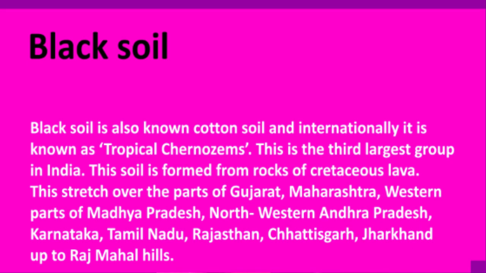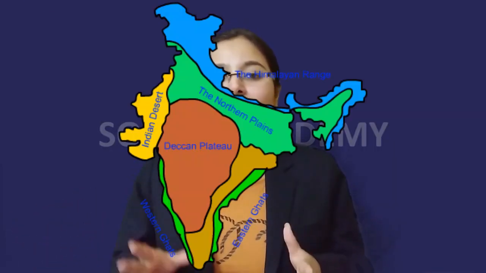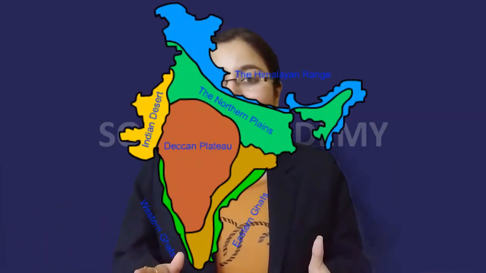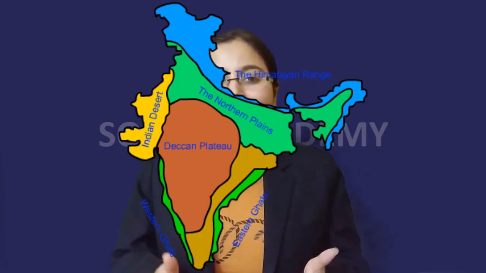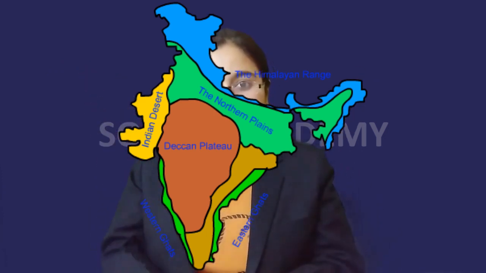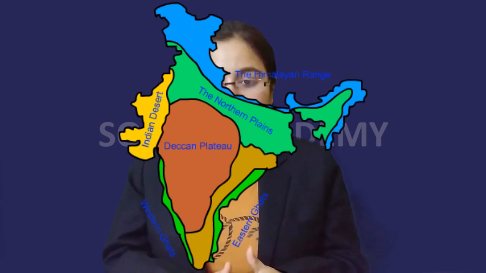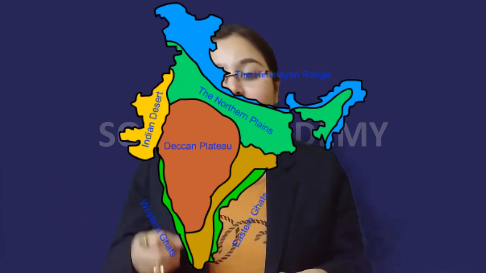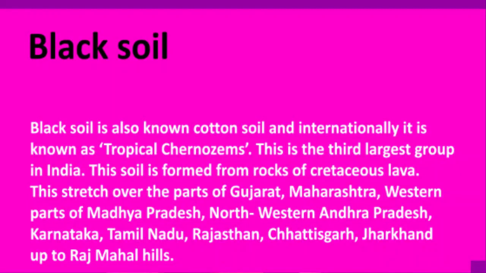Now let me tell you about the location. Children, this black soil is basically found in the Deccan Trap, which is made up of lava flows. Now what do you understand by Deccan Trap? I have already explained Deccan Trap. Children, when you see the map of India, in the east we have the Bay of Bengal and in the west we have the Arabian Sea. So when you see the map, it is coming down from both sides. That area refers to the Deccan area. And how is this Deccan area formed? It is made up of lava flows.